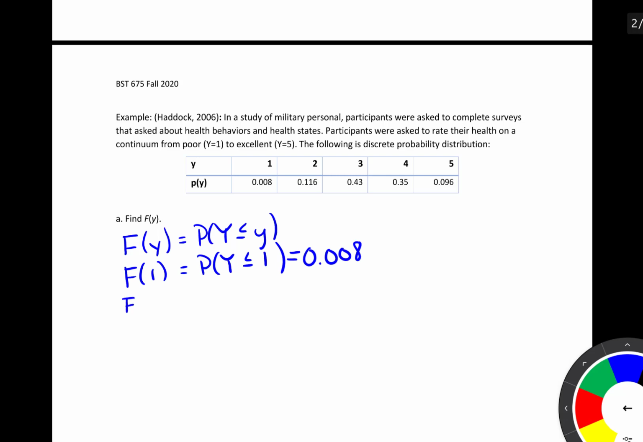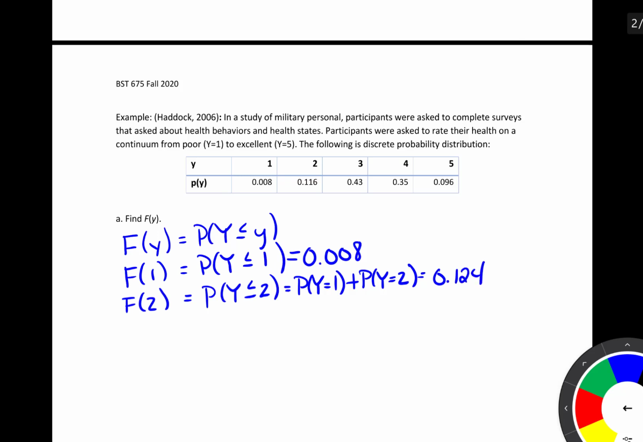Then we can find F of 2, and that is the probability that our capital Y is less than or equal to 2. Well, looking at our probability distribution, notice this is equal to the probability that the capital Y equals 1 plus the probability that the random variable Y is equal to 2. And so this is going to be equal to 0.124. And we could continue in this fashion for the values 3, 4, and 5. And I'll let you verify these values on your own.